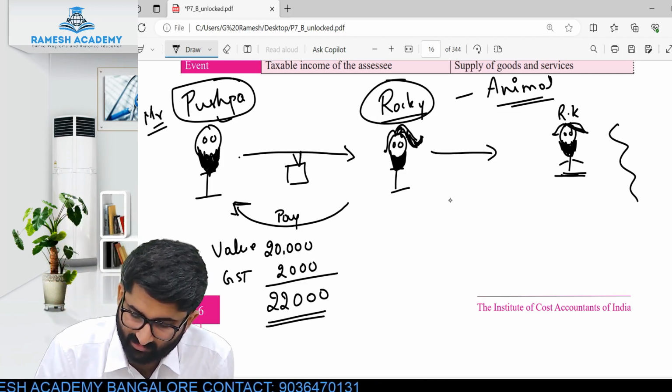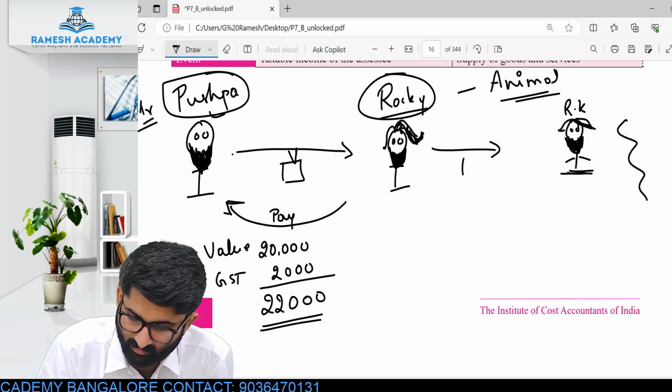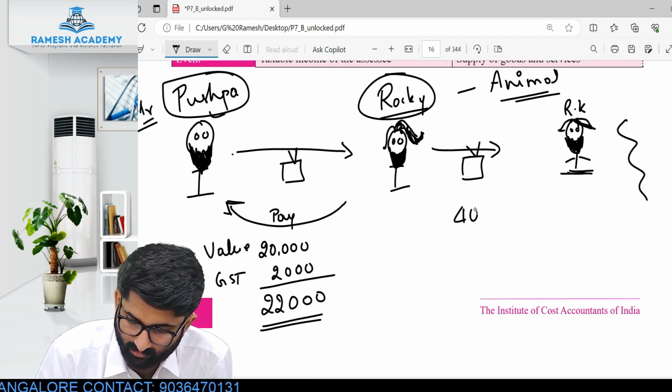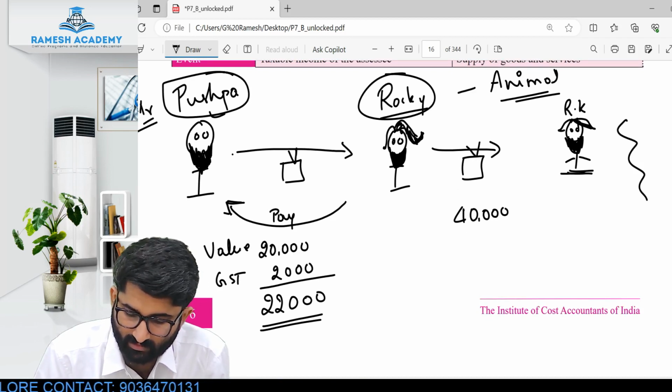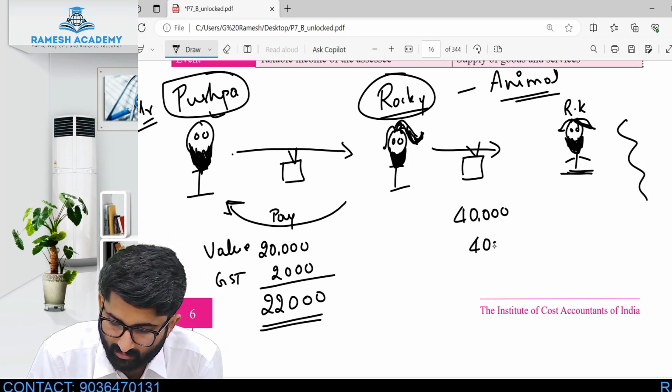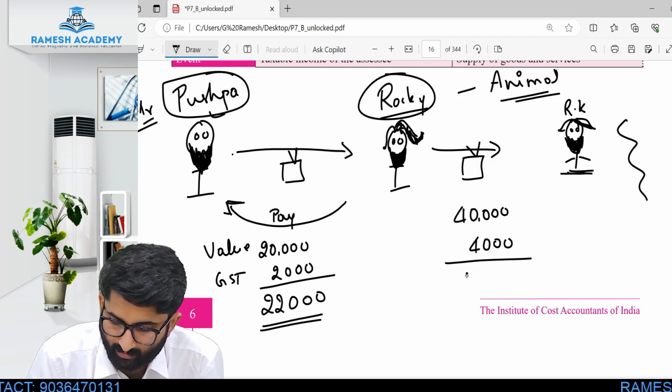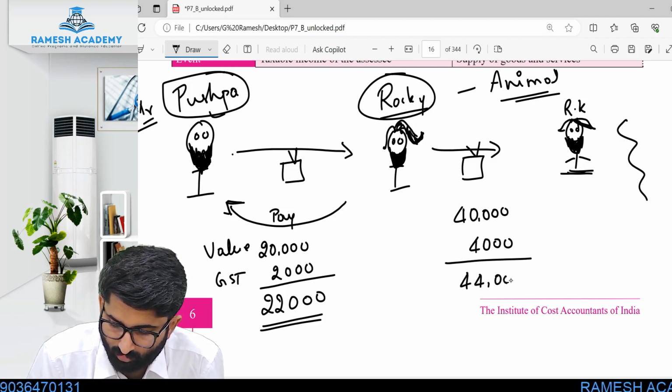Rocky Bhai sold this for how much? The same goods. He sold this for 40,000 rupees and he collected 4,000 rupees. Totally 44,000.